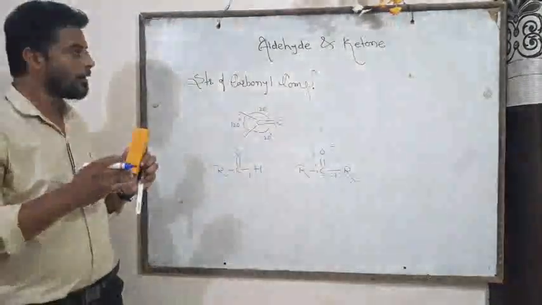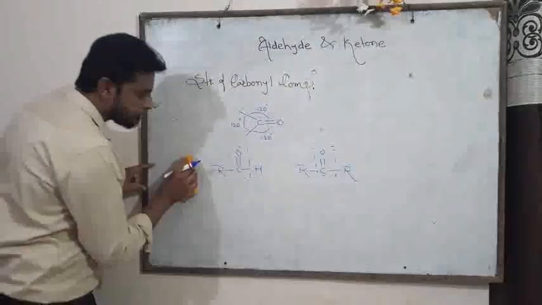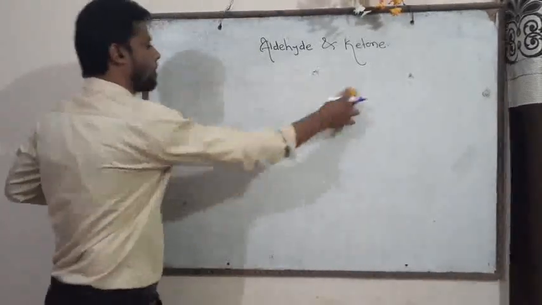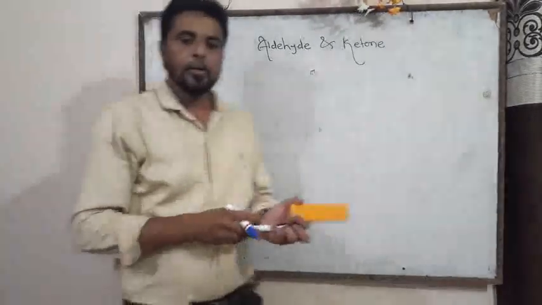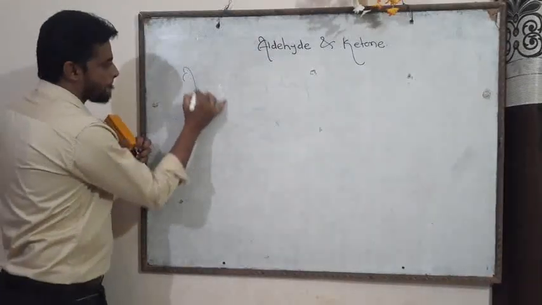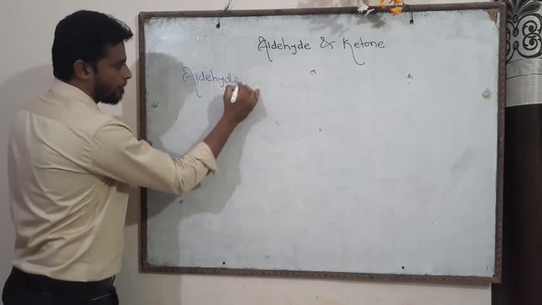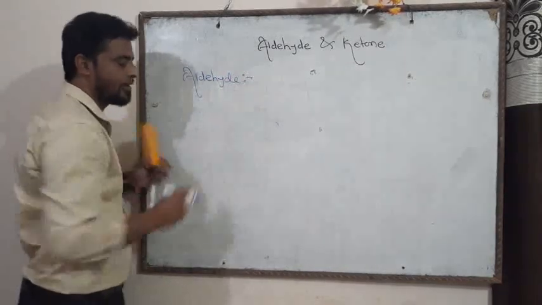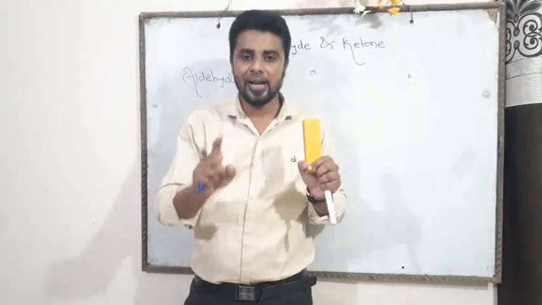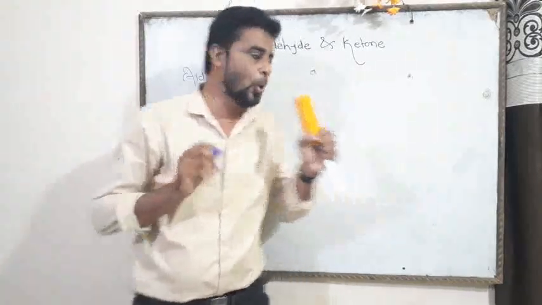Okay, now friend, let's see in detail what is meant by aldehyde. First, see their definition. Aldehydes are the first oxidation product of primary alcohol.